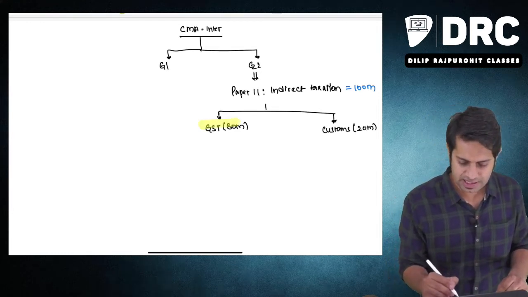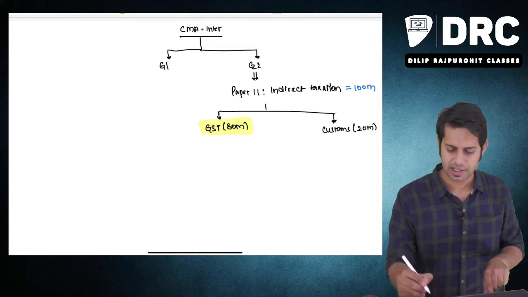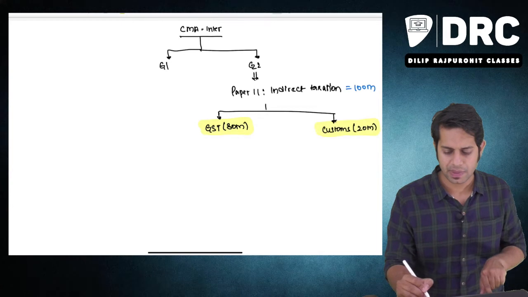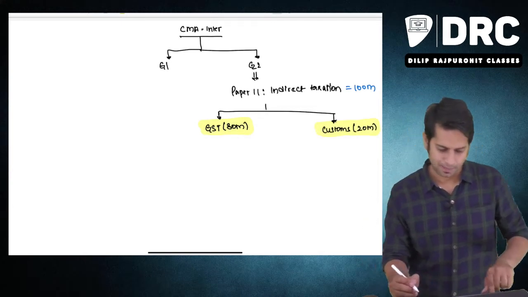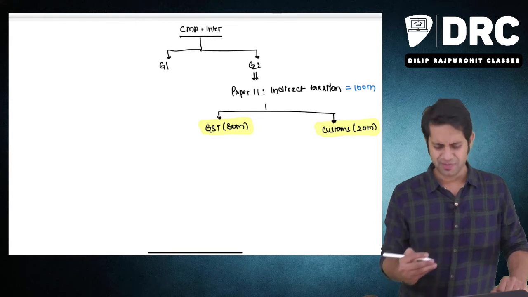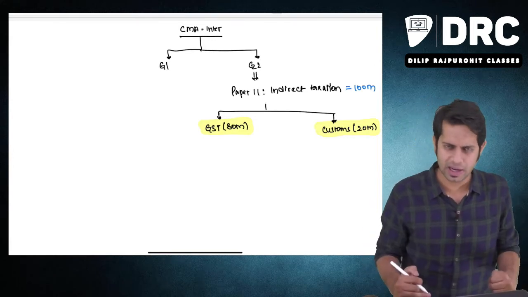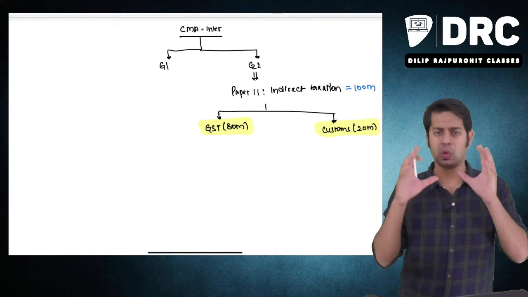The GST syllabus is for 80 marks and customs contains 20% of your syllabus, which is 20 marks. Now, there are various topics which you will learn under GST and various topics which you will learn under customs. So this is about your course introduction.